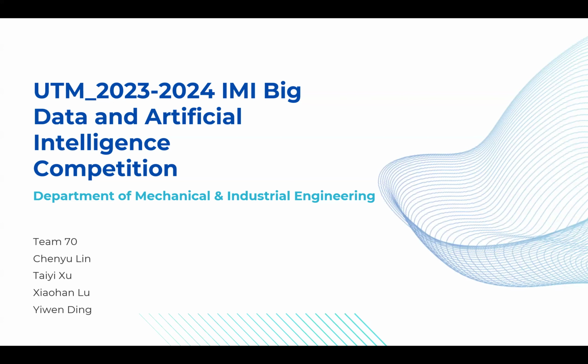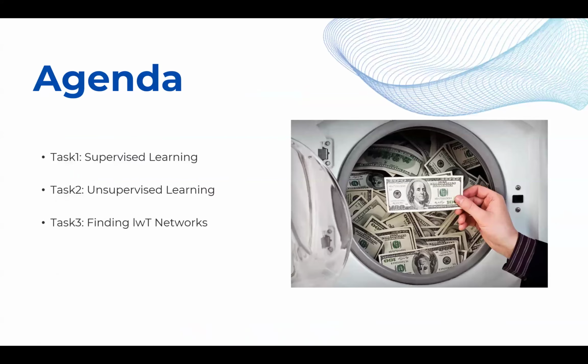Welcome to our presentation for the IMI Big Data and AI Competition. We are Group 70. This presentation will be covering Task 1, Supervised Learning, Task 2, Unsupervised Learning, and Task 3, Finding the IWT networks.